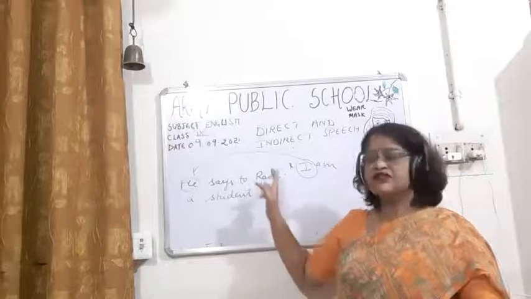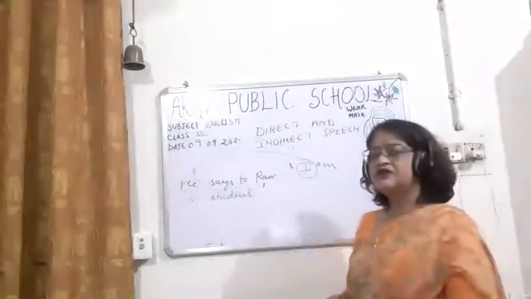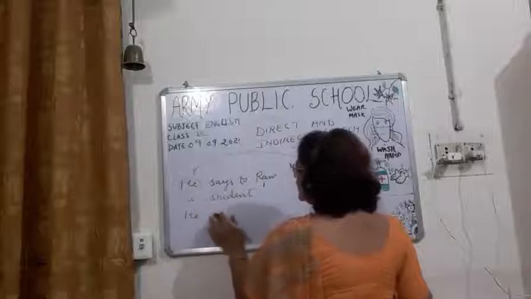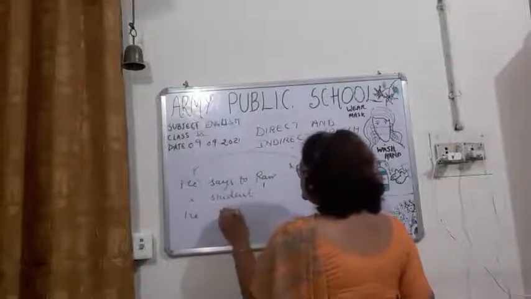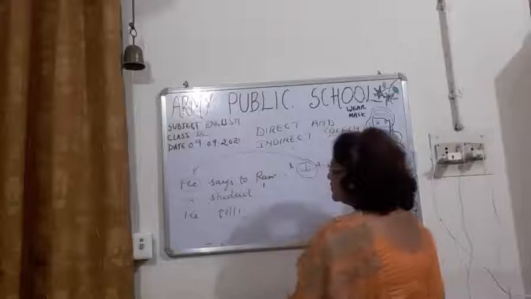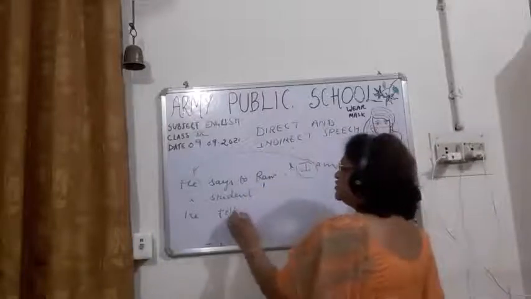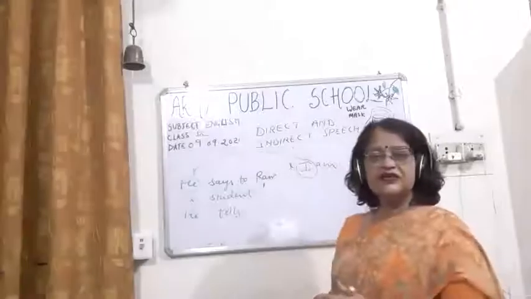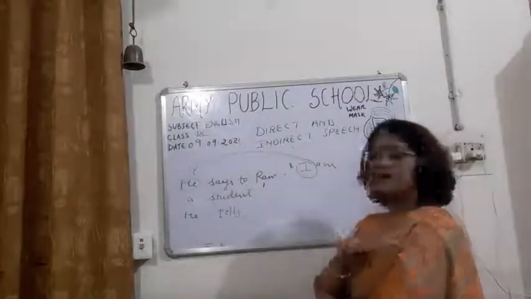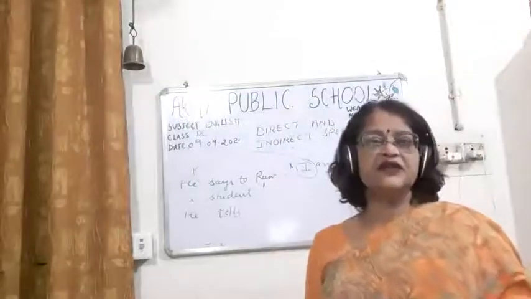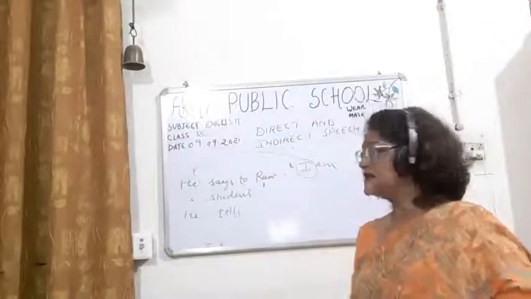The first person will change according to the subject. So what will I write here? He. And here tells will be there because the object is there. Says to will change into tells because the object Ram is here. If the object had not been there, there wouldn't be any changes.